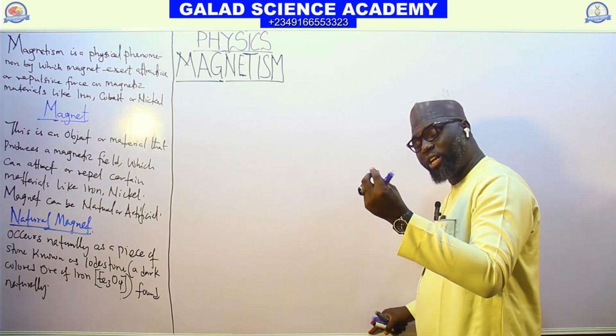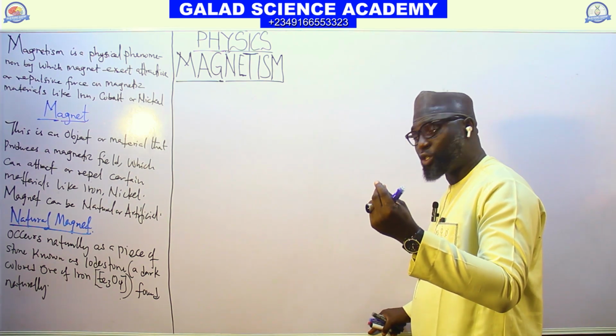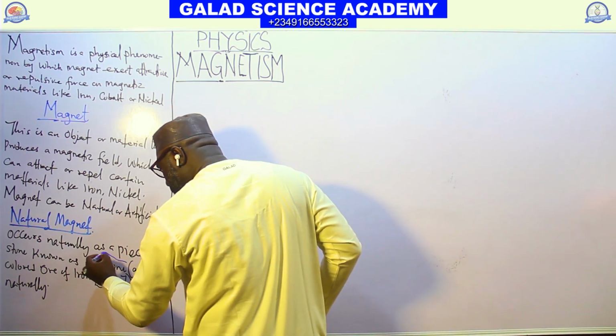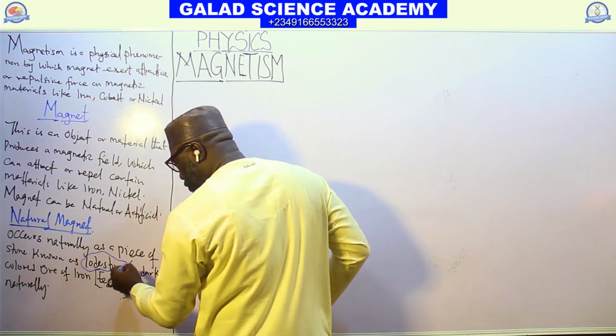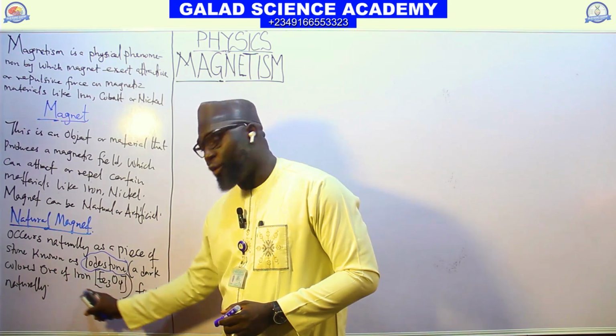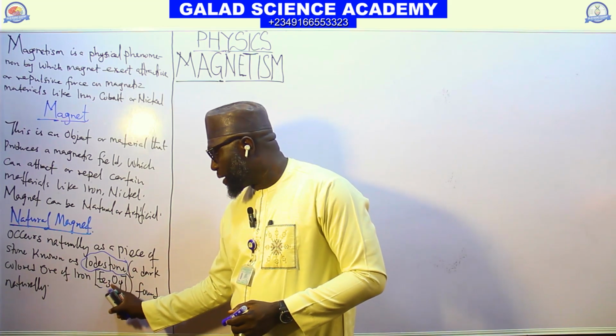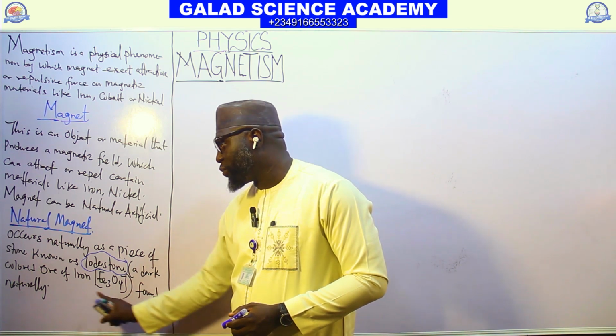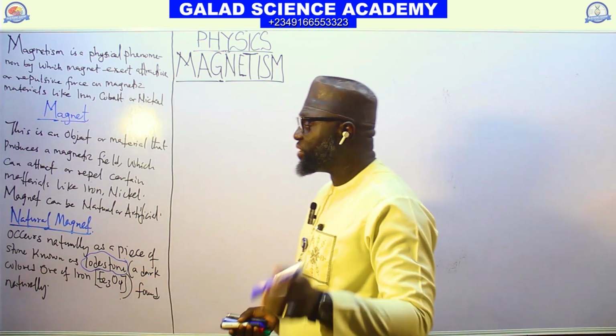We call the piece of stone lodestone. This lodestone is the oxide of iron, Fe3O4, found naturally.